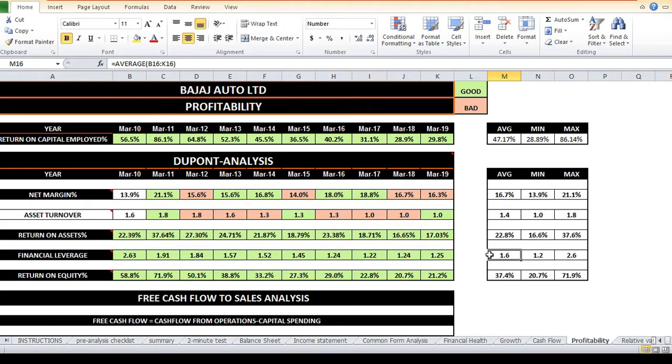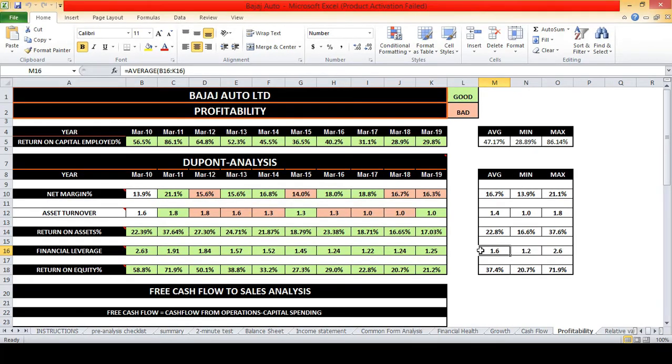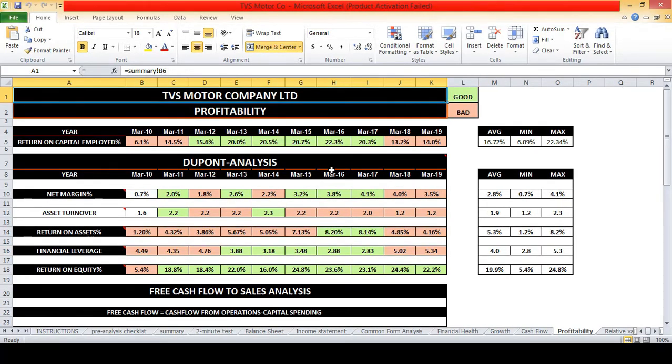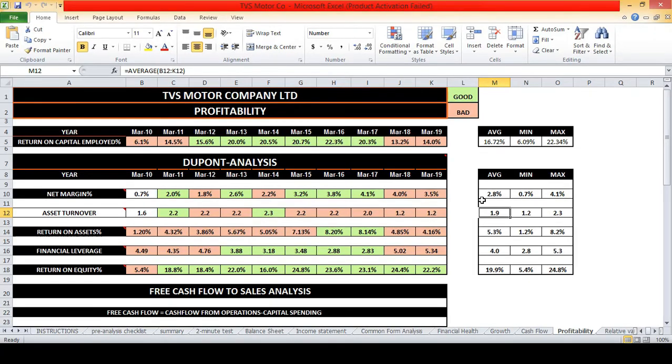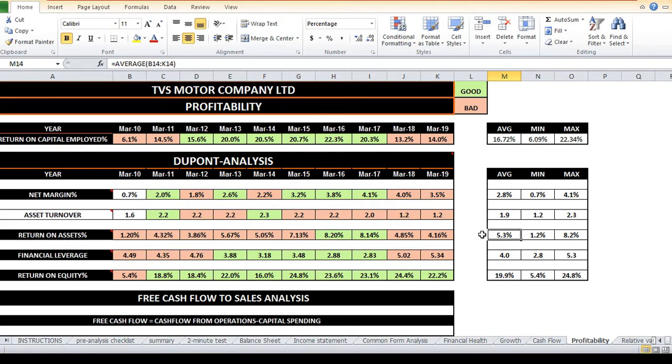Finally, a company can boost its return on equity to respectable territory by taking good-size amounts of leverage. For example, TVS Motors comes into this category. Its 10-year average margins are very low, that is only 2.8%. Its asset turnover is modest, but because of its low margins, its 10-year average return on assets is only 5.3%. Our minimum criterion is 8%, but TVS's return on assets is less than our required criterion. That is why these cells are in red color.